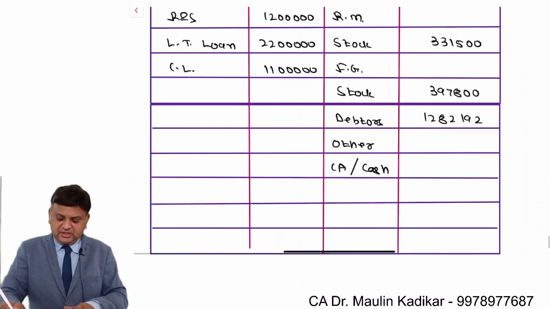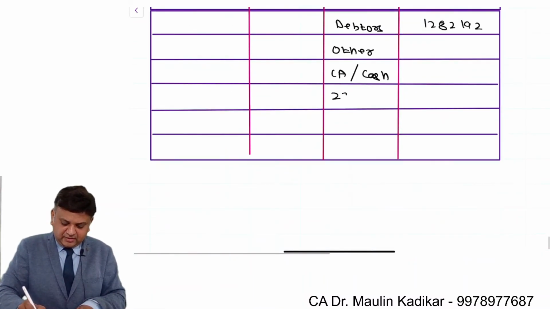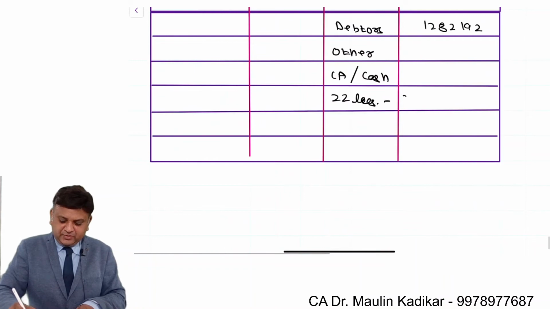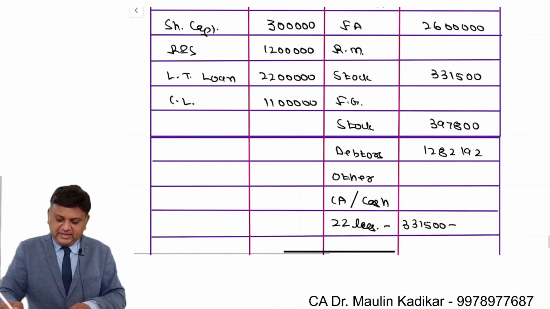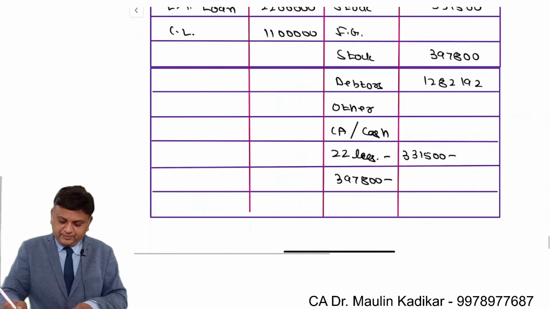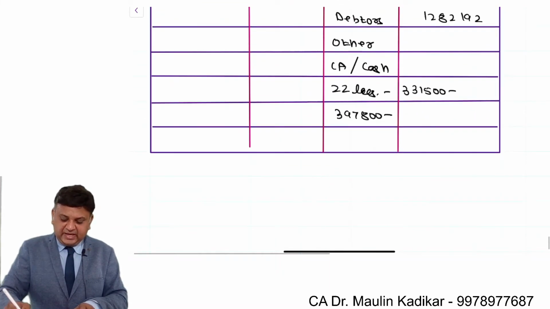We know that the current assets is 22 lakhs minus stock of raw material 3,31,500 minus finished goods stock 3,97,800 minus debtors 12,82,192.